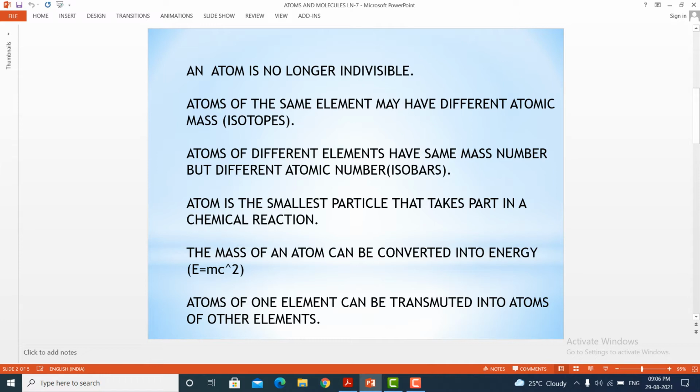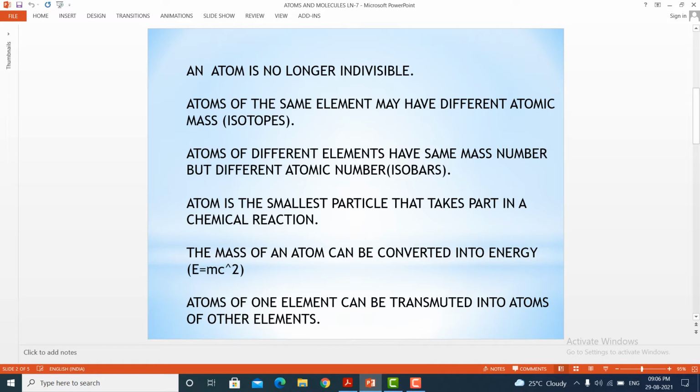For example, chlorine. It exists as two different isotopes. One is described as chlorine 17-35, yet another is chlorine 17-37. Here, they possess the same atomic number 17. Mass number differs, that is 35 and 37. So these are described as isotopes. You may be asked what are isotopes? Atoms of the same element having same atomic number but different mass number.